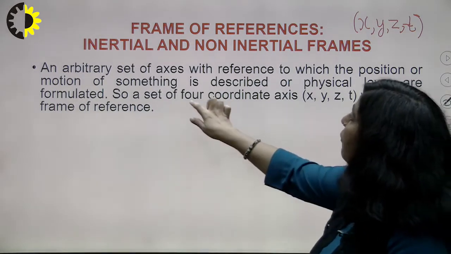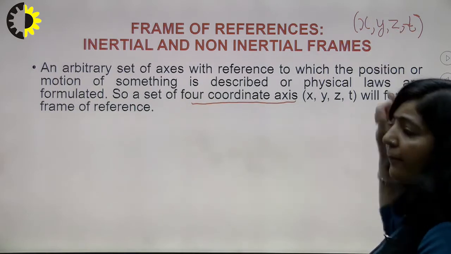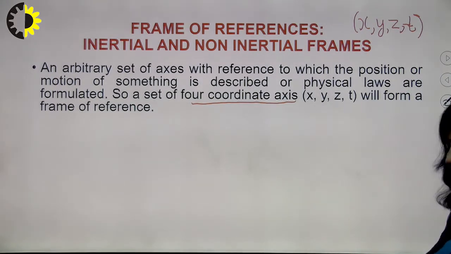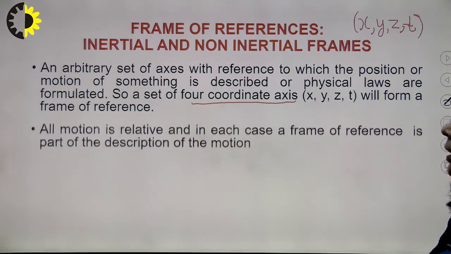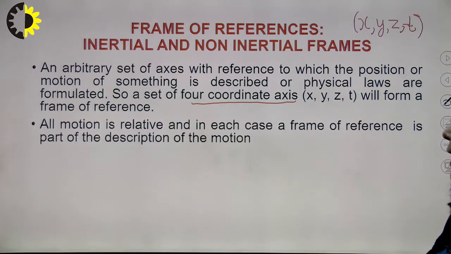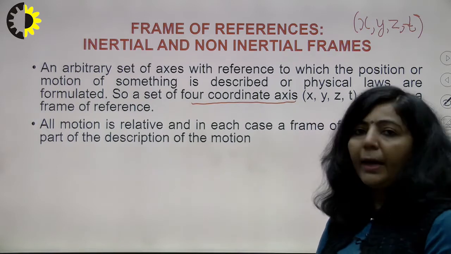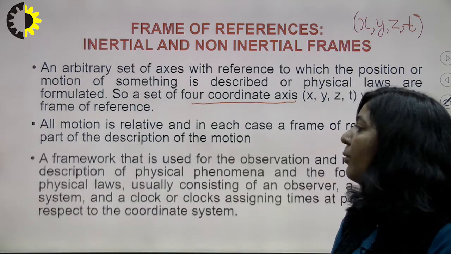So a set of 4 coordinate axes, as I have already mentioned here, x, y, z, t, that will form your frame of reference. All motion is relative, and in each case a frame of reference is part of the description of the motion. It means you will describe the motion of any object with respect to a frame of reference.